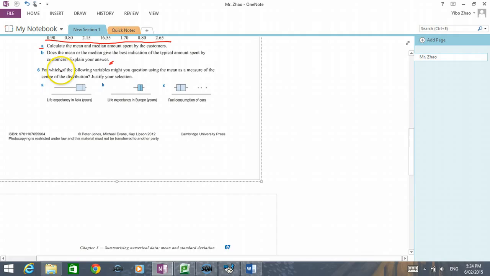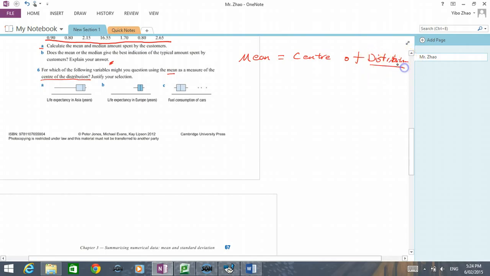The question says, for which of the following distributions might you question using the mean as a measure of the center of the distribution? The mean, the average, is the center of a distribution at only one condition.